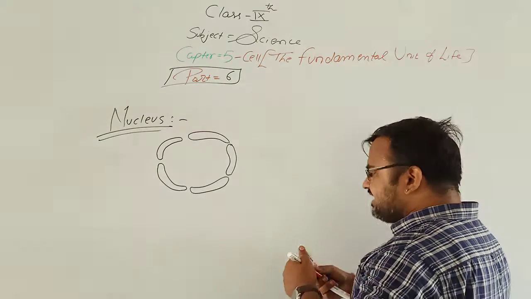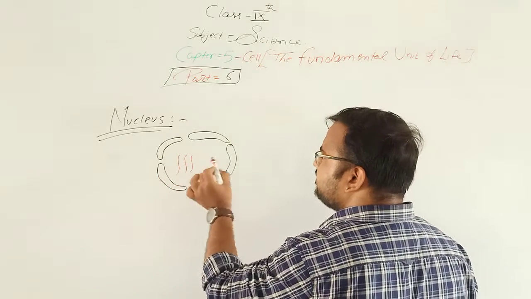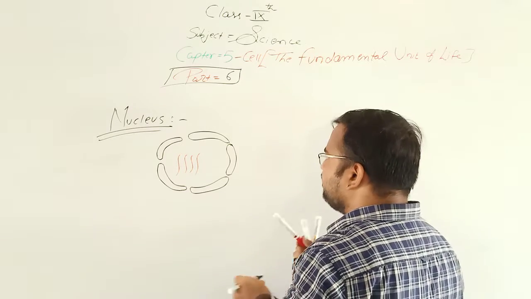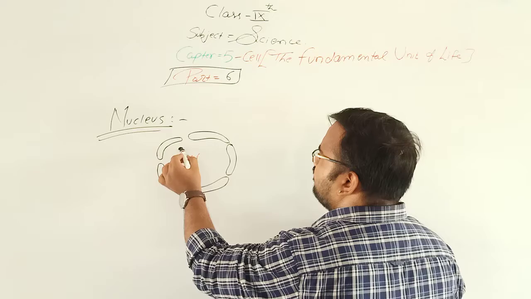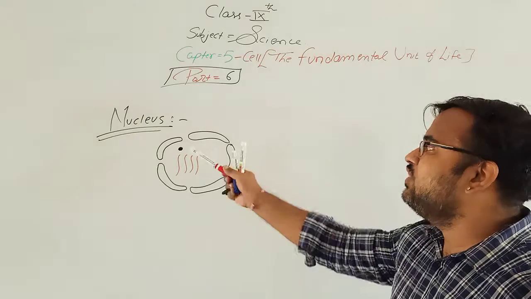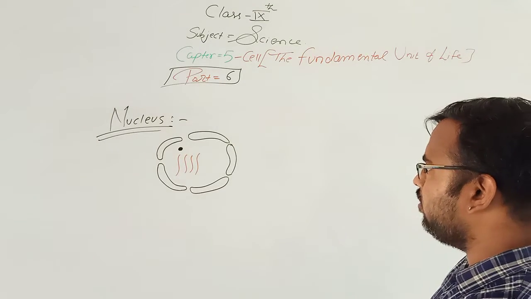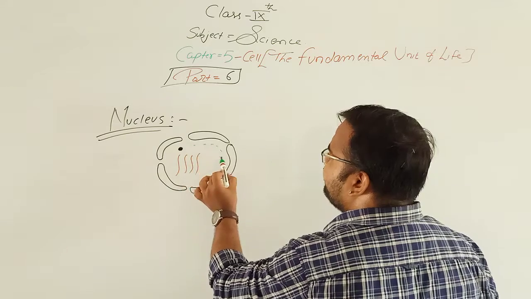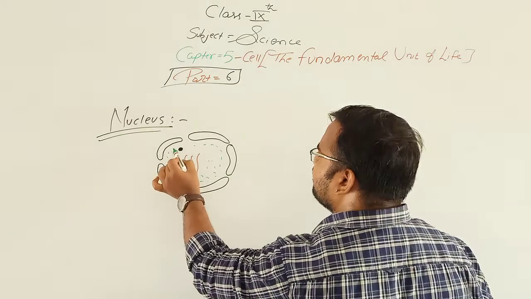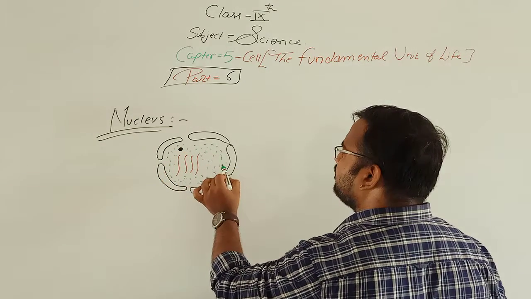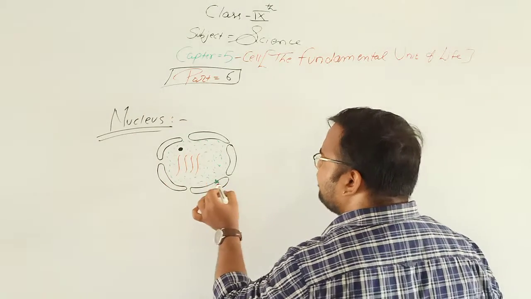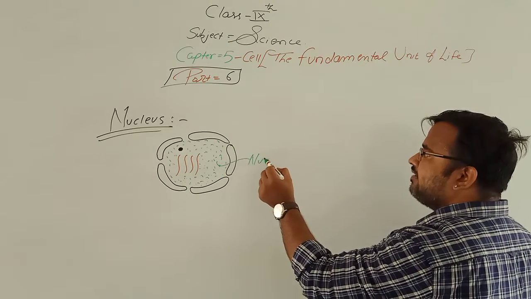It contains some band-like or thread-like structures, and inside the nucleus the nucleolus is present. We can also draw the liquid material present inside the nucleus, which is known as nucleoplasm.